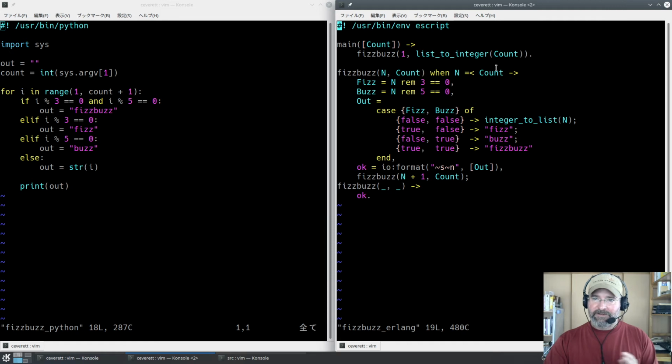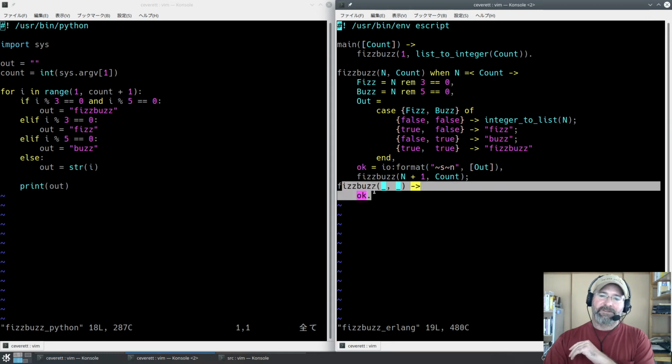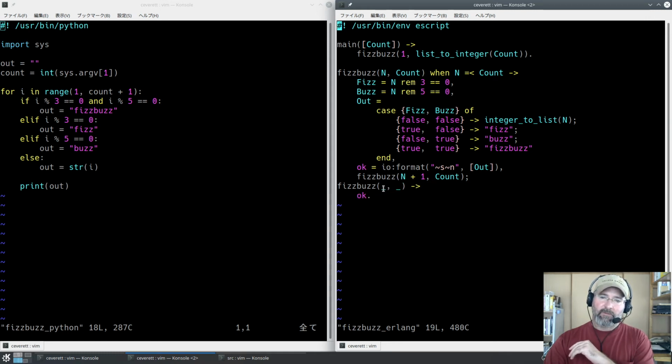Anyway, so FizzBuzz in count lap. Okay, we're using count as our test. If this is not true, if it is like 17 or above, this is the clause that we would go to, and we're not even going to try to assign in or count to anything because we don't care. We're going to return the atom OK, and OK is actually going to come back up here, right? But it's going to go out into space. No one's ever going to listen to it because the program's going to terminate, and that's it. We could actually put exit 0 here, and that would be fine too.